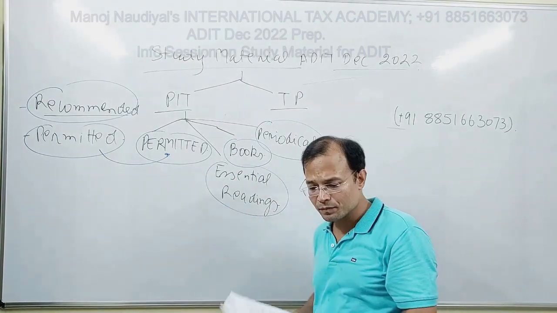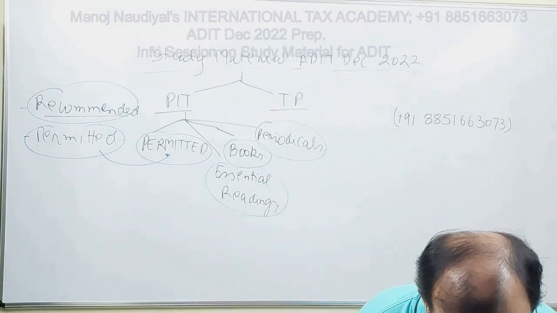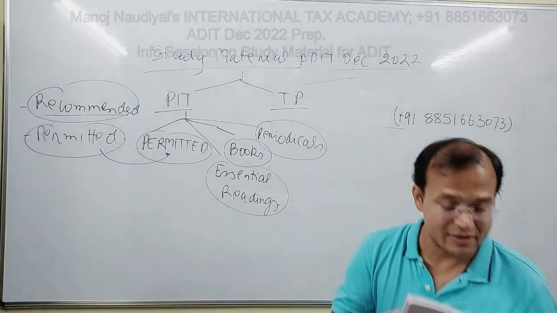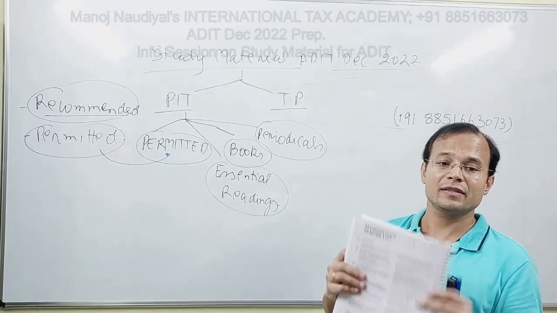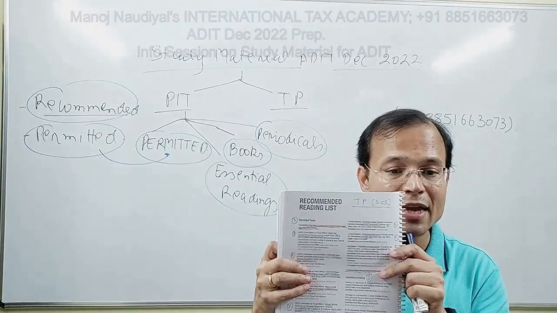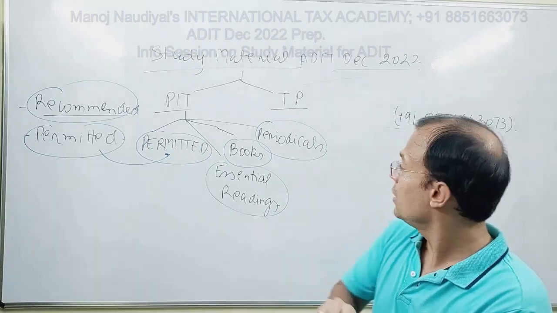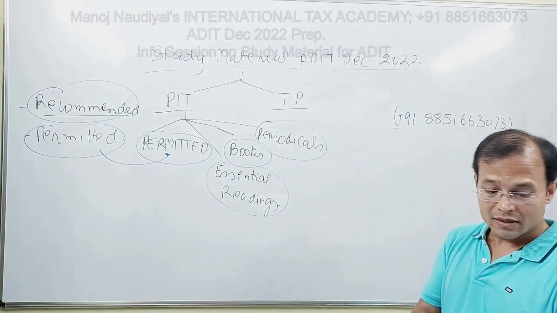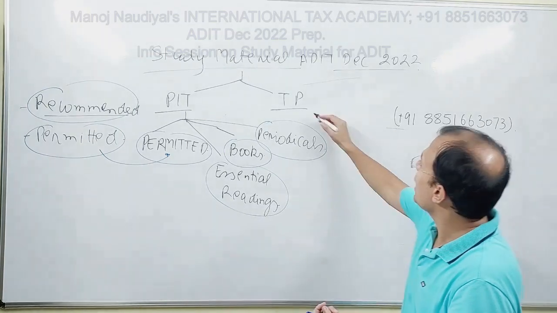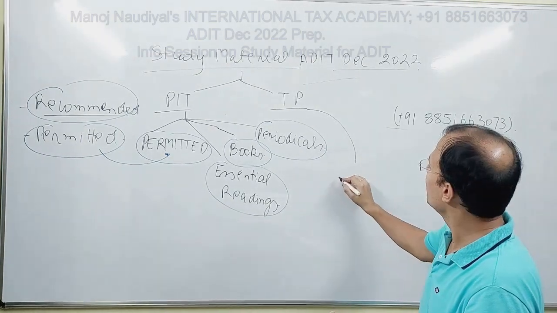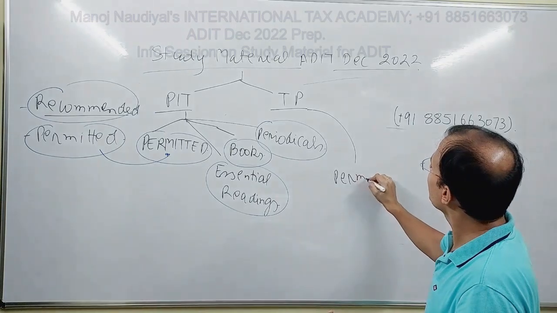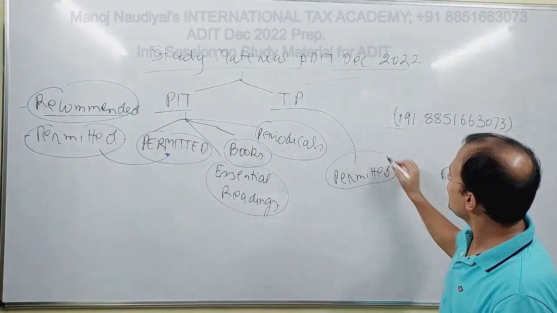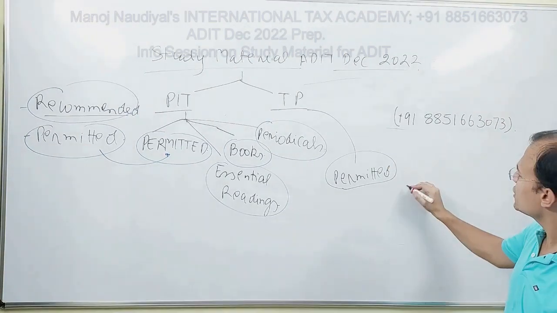Now let us go to transfer pricing, and we'll see what happens in transfer pricing. See, in transfer pricing, again you have a recommended reading list, and within it the permitted category, and then there are other categories, that is the additional category.